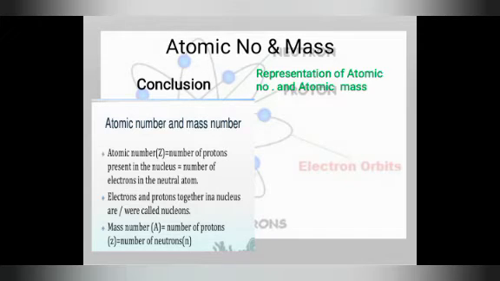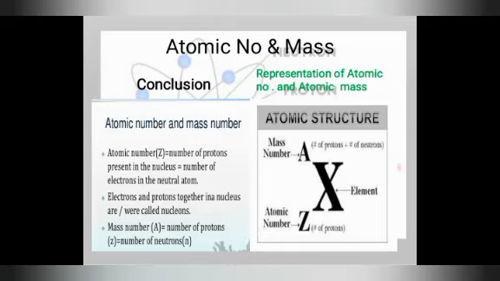In the case of a neutral atom, the protons and neutrons together in a nucleus are called nucleons. And what is mass number? It is designated with a capital A, and it is the sum of the number of protons and neutrons. In atomic structure we can write it like this.